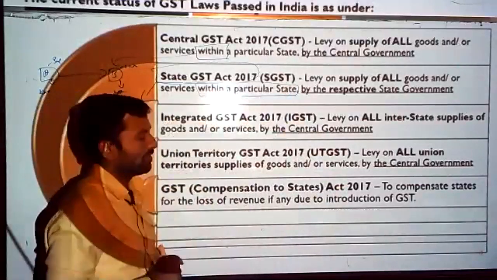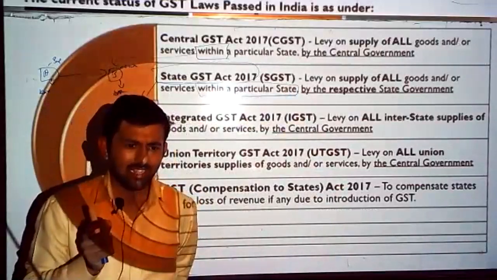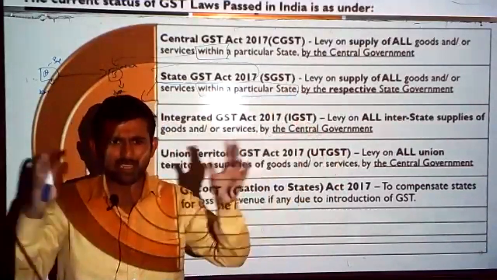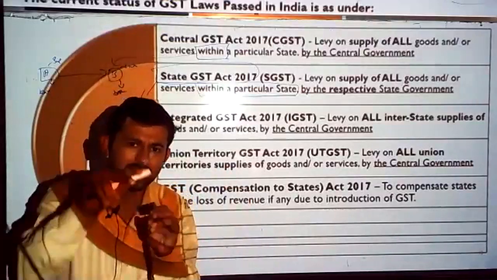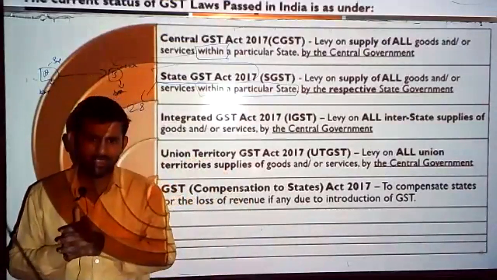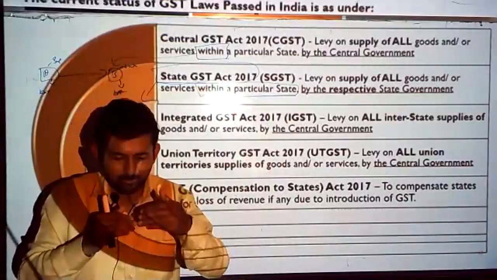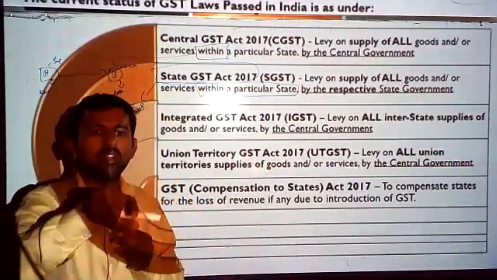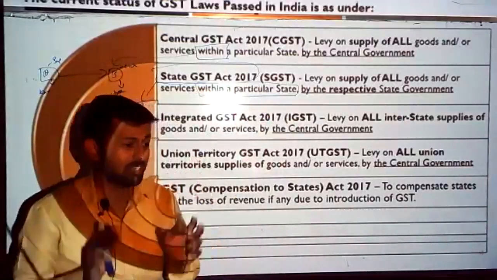Now this is called concurrent power. Concurrent means simultaneous. Under the GST, concurrent power has been given to both the center and the state governments, where both levy taxes simultaneously on a particular transaction of a supply of goods or services. This power was not there earlier. Prior to the GST law, whenever there was a sale, only the state government used to levy a tax. The central government did not have the power. Getting the point? This is the difference.